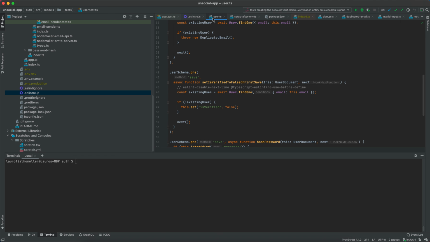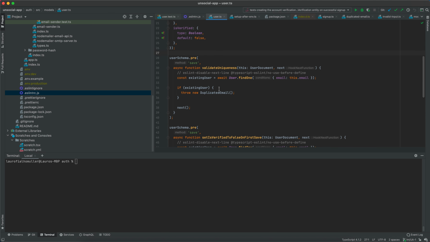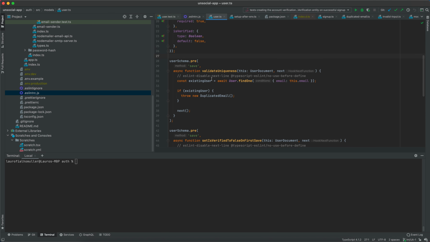So if I come back here to my user.ts file in the user model, we will see that there is a pre-save mongoose hook which validates the uniqueness of an email once we want to create a new user. So if that email is already in the database, this is going to throw an error, this duplicated email error.